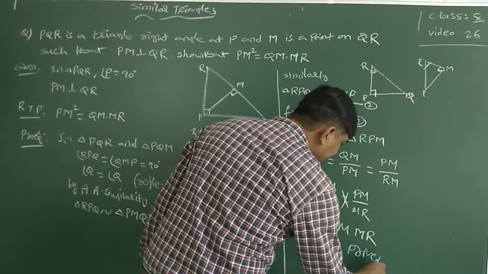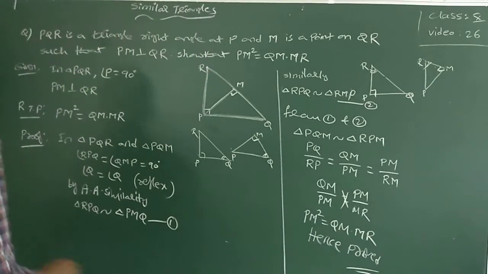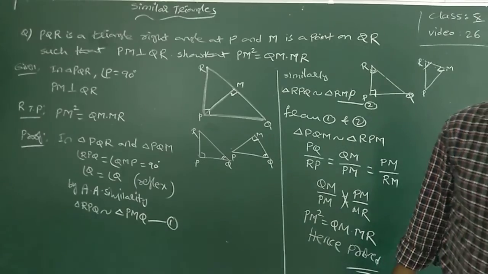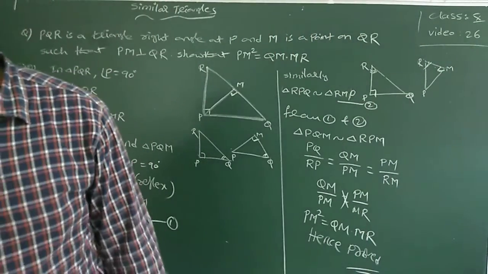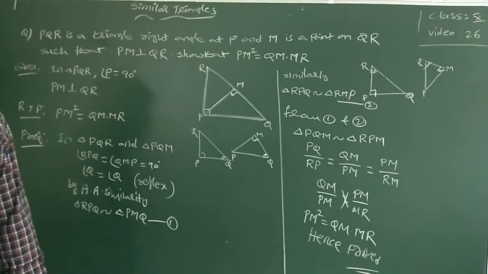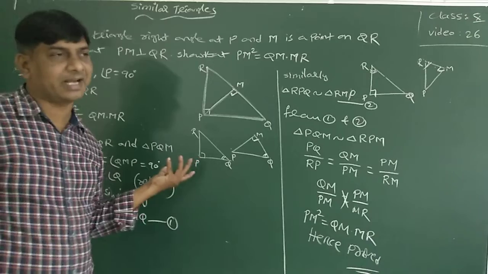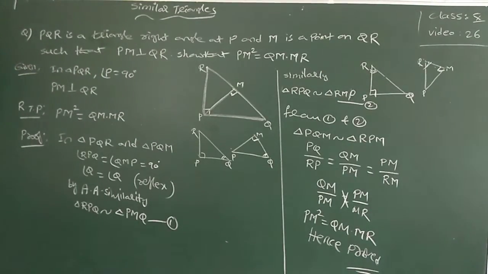A little confusion, sir? I did not do any magic or anything. I just proved that the triangles are similar. I proved that the two partition triangles are similar. In the same way, you have a fifth question. In the same way you have to take it and prove that. Or else, if you are comfortable with the Pythagoras theorem, you can use that also. Okay, so write it once, I will explain this one.